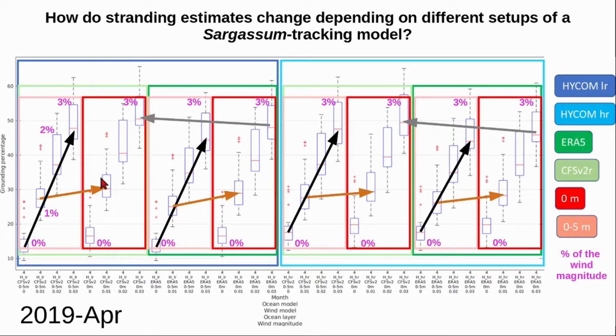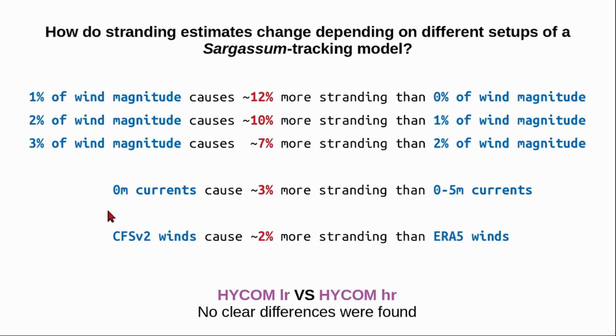This is a consequence of the greater variability in both the intensity and the direction of the winds during this month. In general, by increasing the magnitude of the wind by 1%, the percentage of the stranded particles increased by about 10%. This is expected because in this region the wind flows predominantly toward the coast.